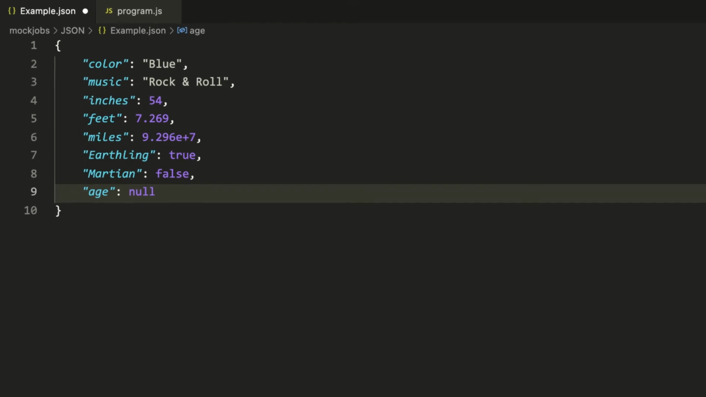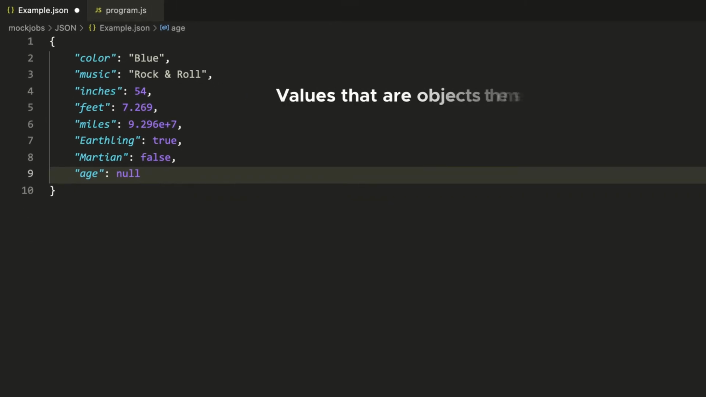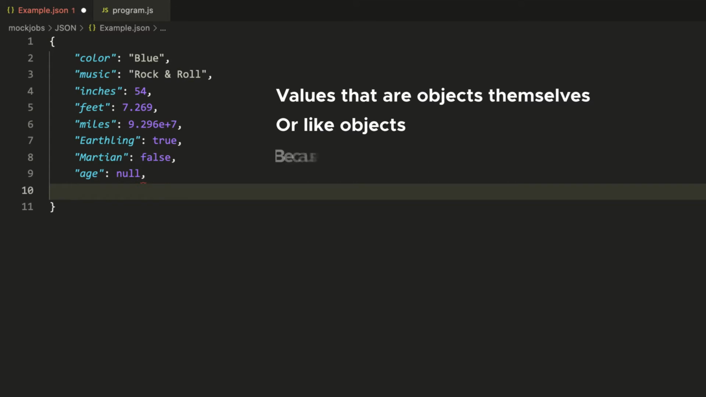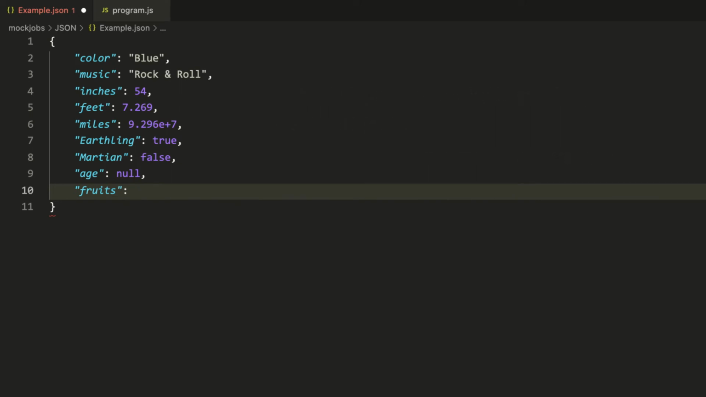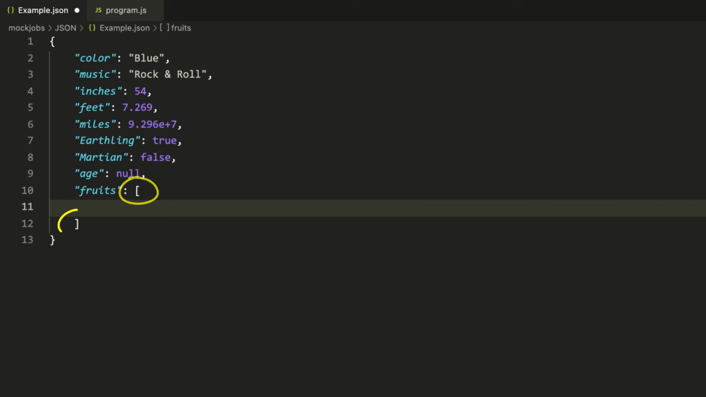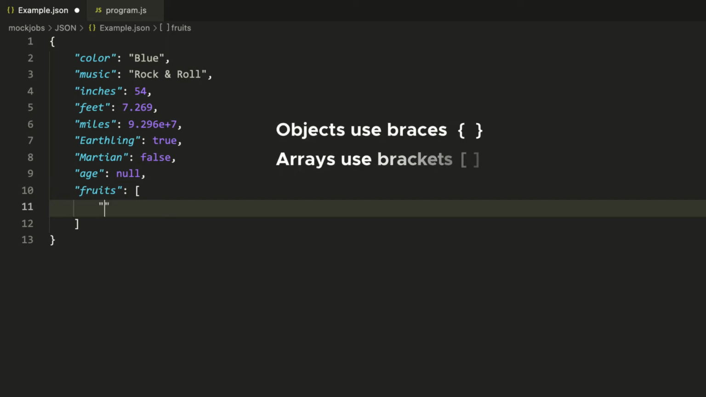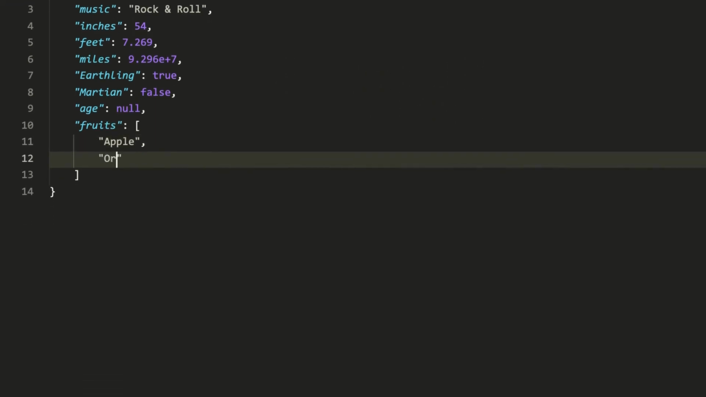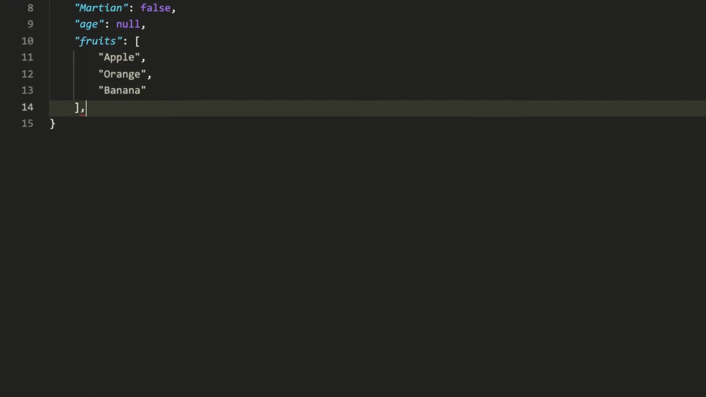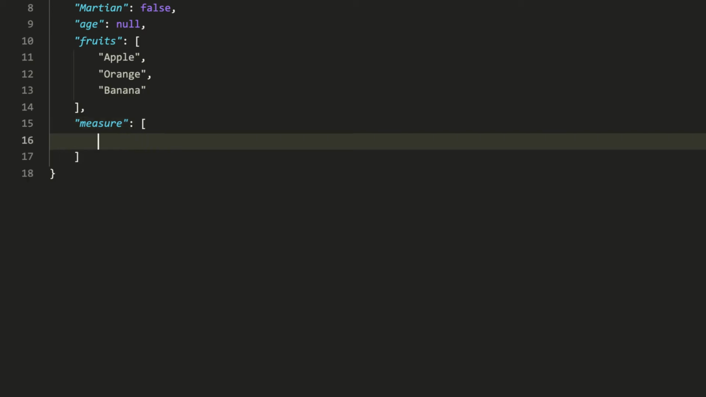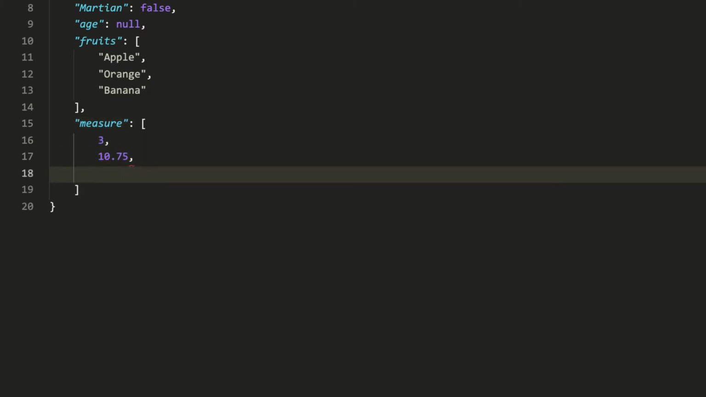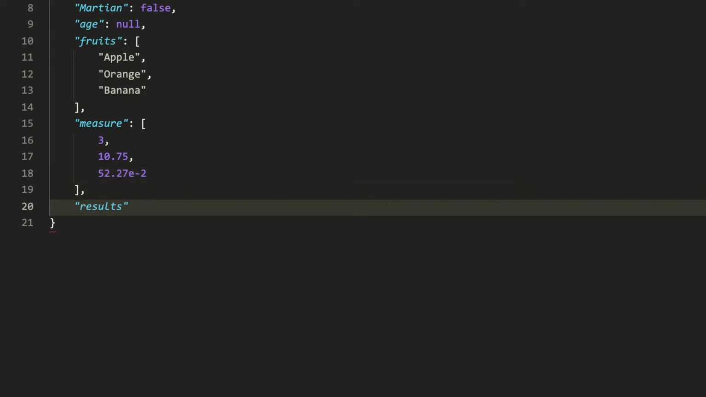Last are compound values, meaning values that are objects themselves, or like objects, because they contain multiple values. An array, for example, which is an ordered collection of values of a similar type. An array begins with a left bracket and ends with a right bracket. This is an important distinction. Objects use braces. Arrays use brackets. Arrays are values only, each separated by a comma. They do not have names, like object properties. But like objects, array values can be any data type also used in objects.